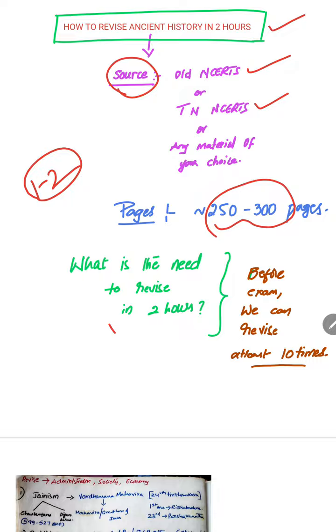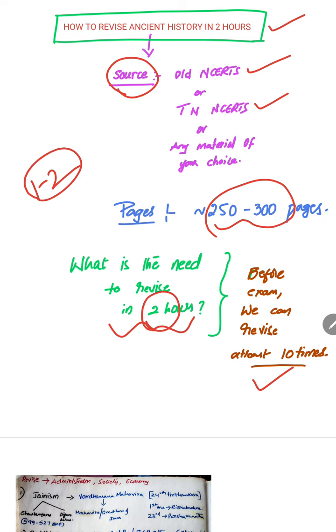Now, what is the need to revise in 2 hours? You see, before the exam, you cannot really read page by page. And the second point is you cannot read every subject before the day of examination. Hardly you can read one or two subjects of your strength areas, isn't it? So you have to have a strategy that you need to revise at least 10 times every subject. So if we can have a strategy to revise in 2 hours, definitely we can complete it 10 times.